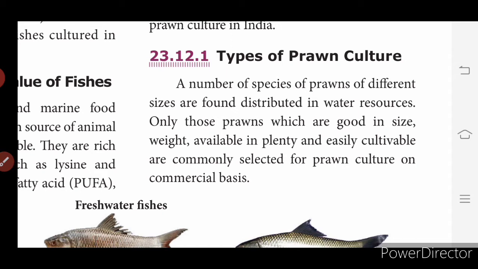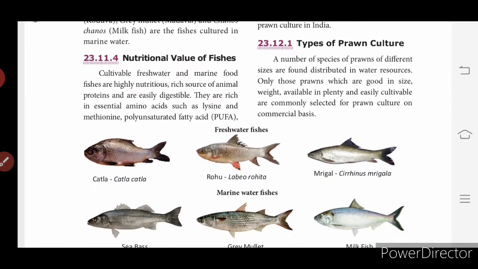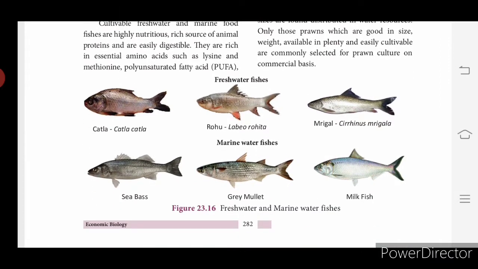So what are the types of prawn culture here? A number of species of prawns of different sizes are found distributed in water resources. Only those prawns which are good in size, weight, available in plenty and easily cultivable are commonly selected for prawn culture on a commercial basis. Let me show some pictures of these fishes. This is Katla, Rohu, Labeo rohita. Then Mrigal, Cirrhinus mrigala, sea bass, grey mullet and milkfish.